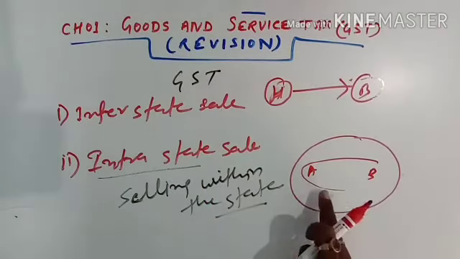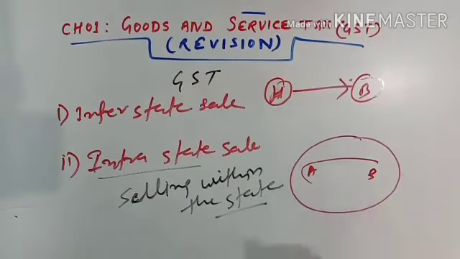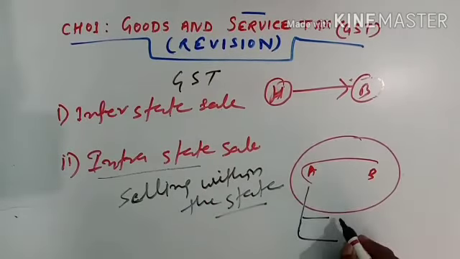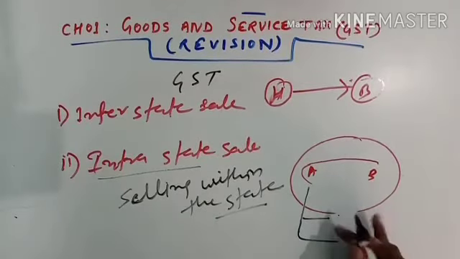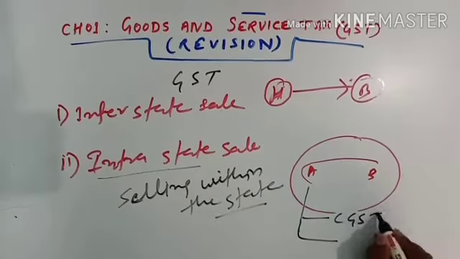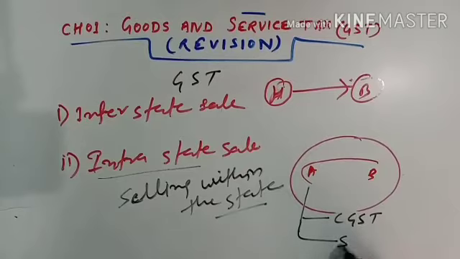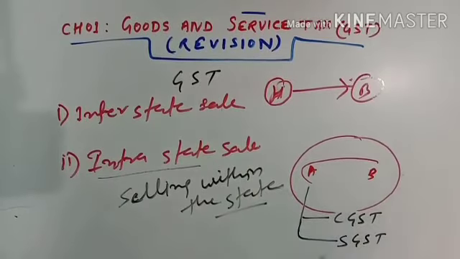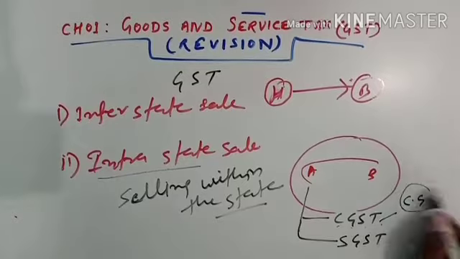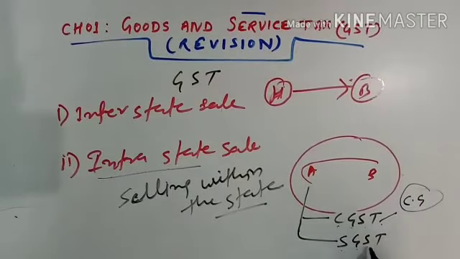In intrastate sale, we only impose two types of tax. One is CGST, and another one is SGST. Now what is CGST? CGST means Central Goods and Service Tax. This tax goes to the central government. And the state goods and service tax goes to the state.